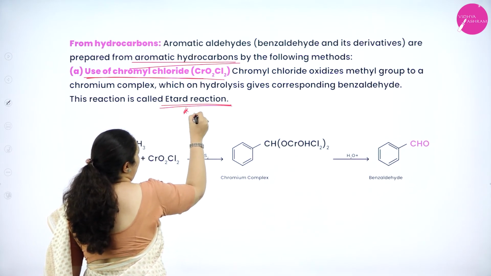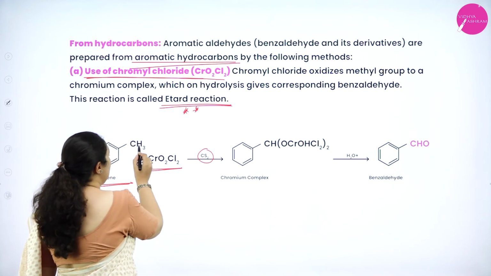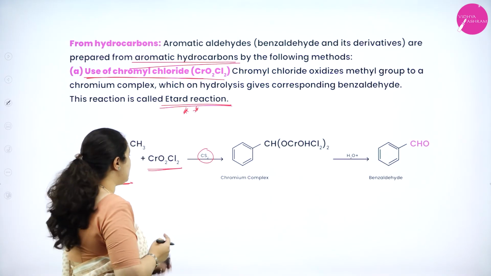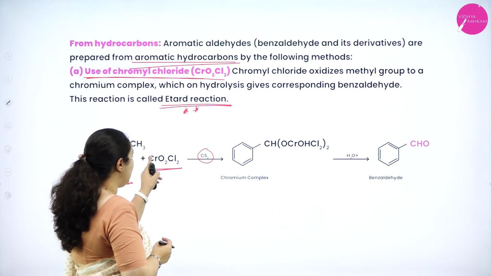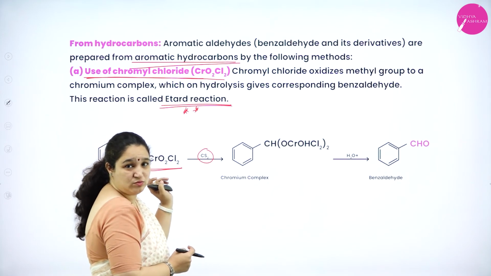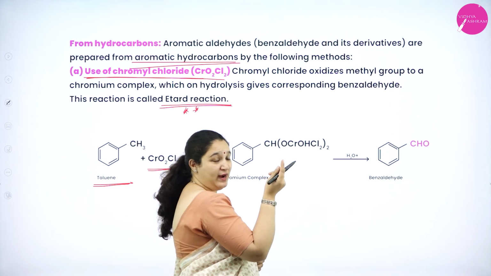Again, a very important reaction. Here, two hydrogen atoms get removed and replaced with OCrOHCl2, twice, two molecules instead of two hydrogen atoms.